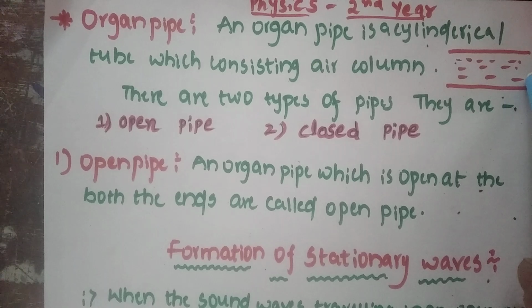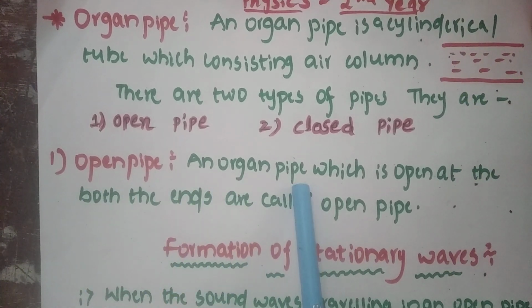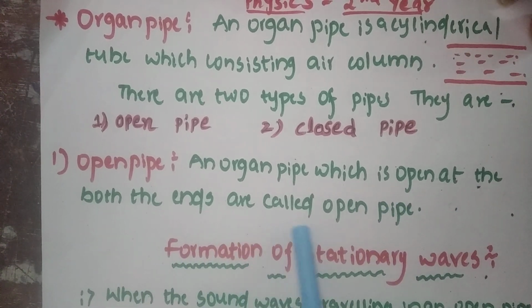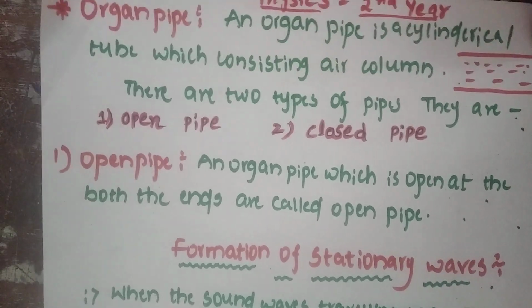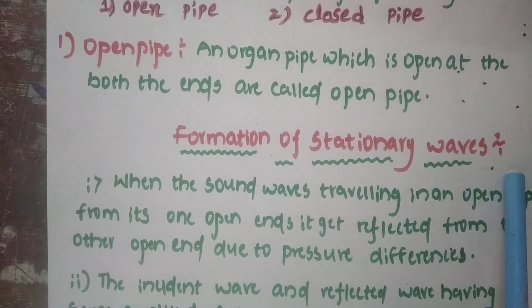Here two sides are open. Such a pipe is called an open pipe. An organ pipe which is open at both the ends is called an open pipe. Now in this we have to discuss formation of stationary waves.